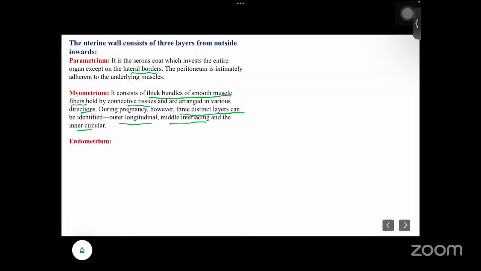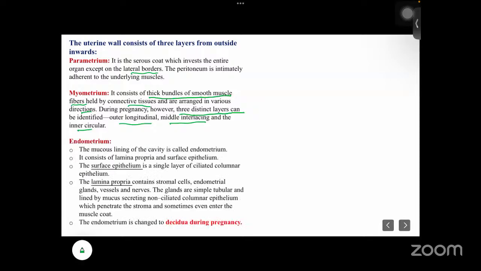Okay. So next is the endometrium inside. That is the mucous lining of the cavity. That is called the endometrium, but during pregnancy, that lining we call the decidua. Okay, so the endometrium consists of two things: the lamina propria and the surface epithelium.